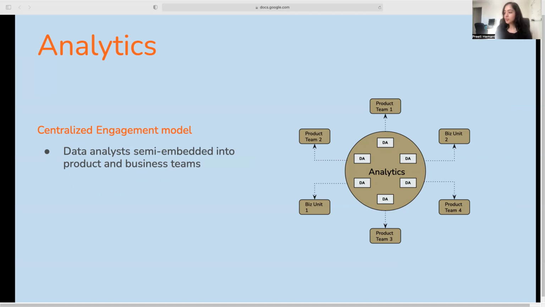You'll notice that this model, in its ideal state, requires one-to-one scaling. As the number of product or business teams increases, the number of data analysts or scientists will also have to scale accordingly. At the time, we were supporting 4 to 5 different teams, so the analytics team size required was not large, and this model worked well for us.